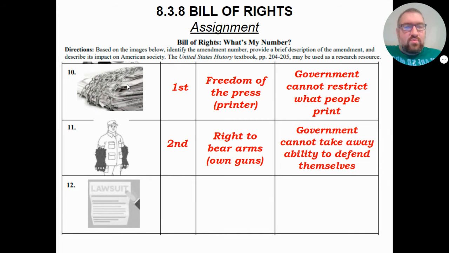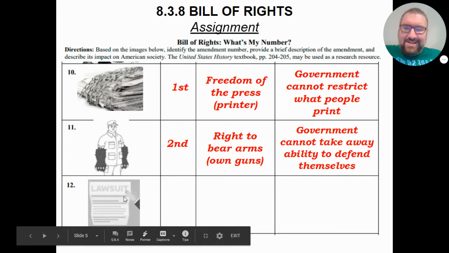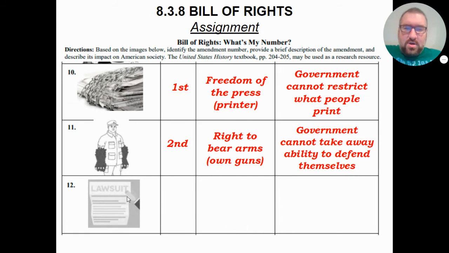This next one is really rough and kind of unfair for you guys. So as you can see, what it says here is the word lawsuit. Does anybody know what the formal term for a lawsuit is?